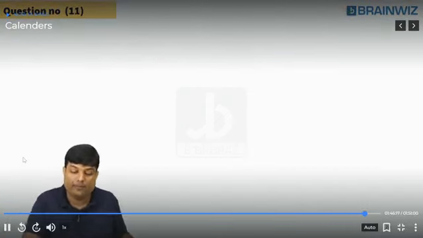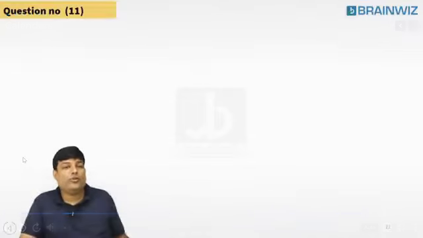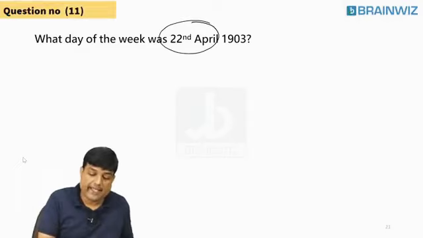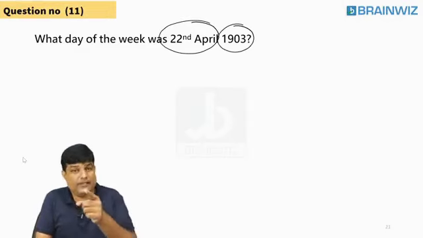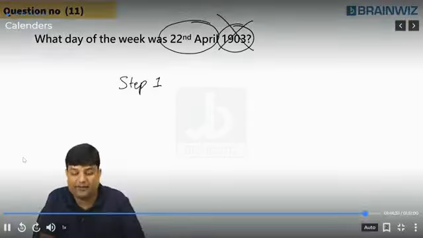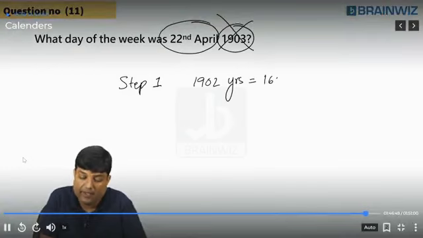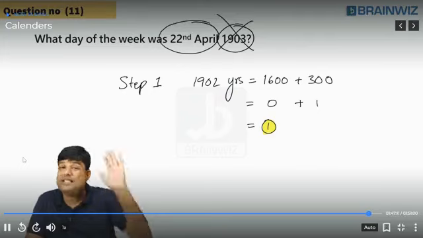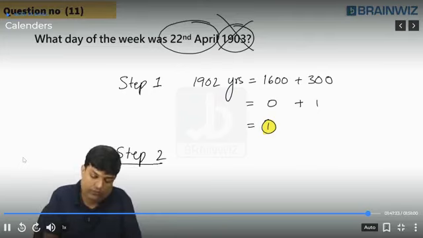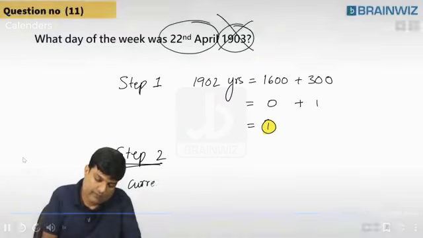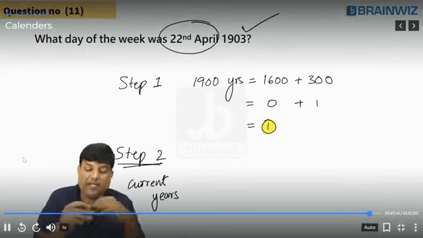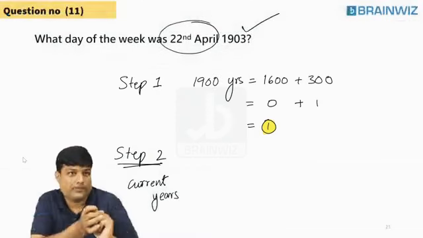Clear? Now, I am taking you to one more question. Listen. 22nd April 1903. Listen very carefully. 1903 is running. In 1600, starting of the calendar, 1900 years.